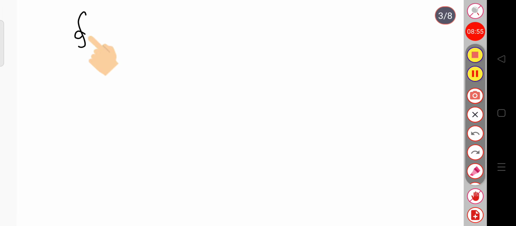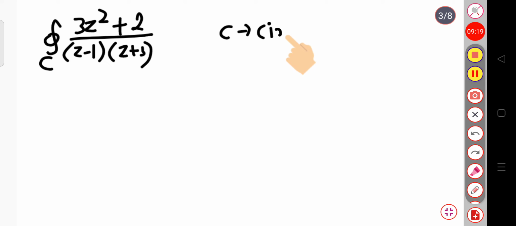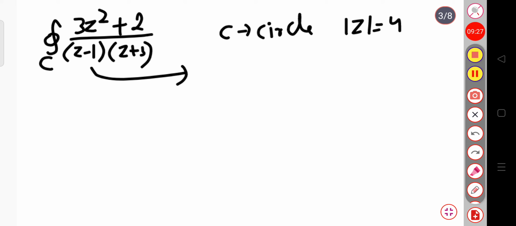So, let me take one example. Suppose one question is given for you. Over the closed contour C, you have to integrate (3z squared plus 2) divided by (z minus 1)(z plus 3). Here C is the circle, and the value of mod z is equal to 4. This is our given condition. So, here you can see that from this you can write z minus 1 equal to 0 and z plus 3 equal to 0.